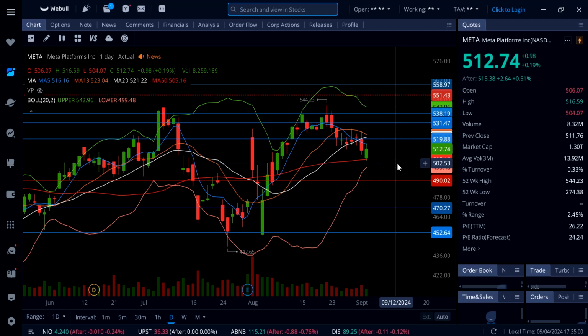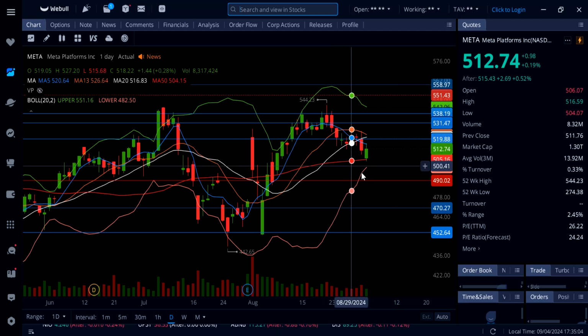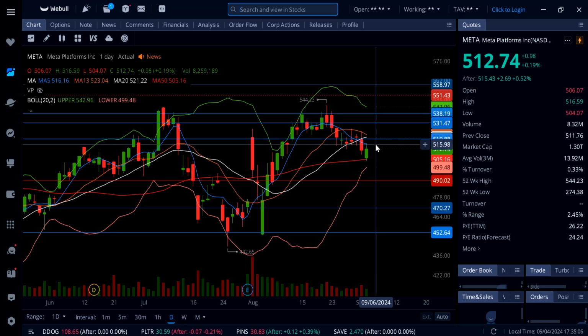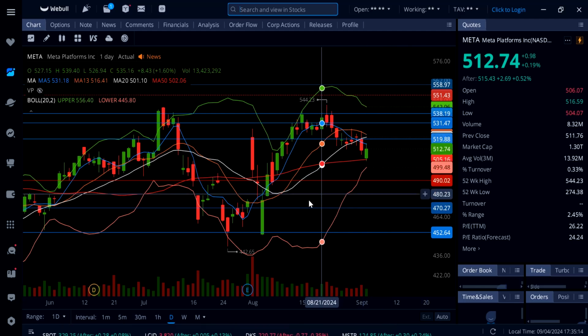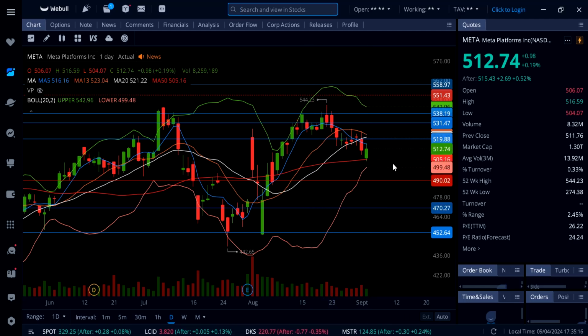So Meta, the trend is down. You can see it's got a rejection from this 5-day moving average. And that is why we need to get over right here 517 and then 520, and then you're going to see some more upside, maybe back up to 531. Until then, this is going to be your line in the sand, 505, the 50-day moving average. Under that, the next support is 500 and then 490.